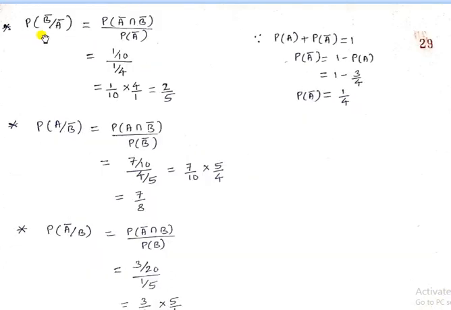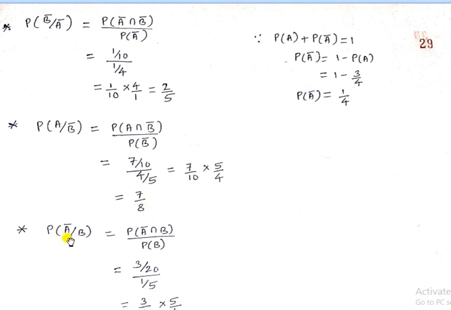The next one is probability of B bar divided by A bar, which is probability of A bar intersection B bar divided by P of A bar. It can be simplified similarly to the previous method. Then probability of A divided by B bar. Once again use the Venn diagram and calculate probability of A intersection B bar and P of B bar. So 7 by 10 divided by 4 by 5 is 7 divided by 8.